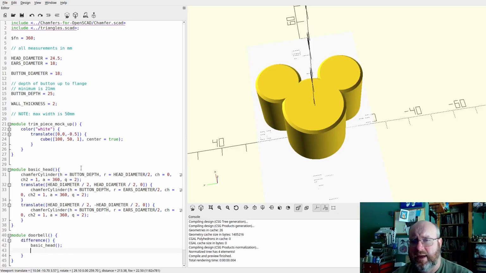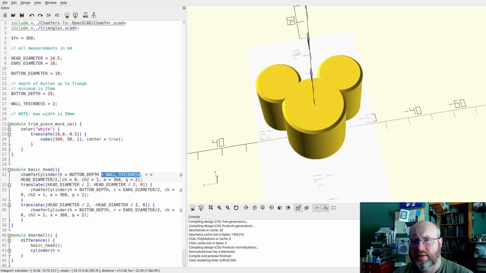And then we take out a cylinder, which is the height equals... Oh, yeah, hang on. We can't do button depth. This needs to be button depth plus wall thickness.